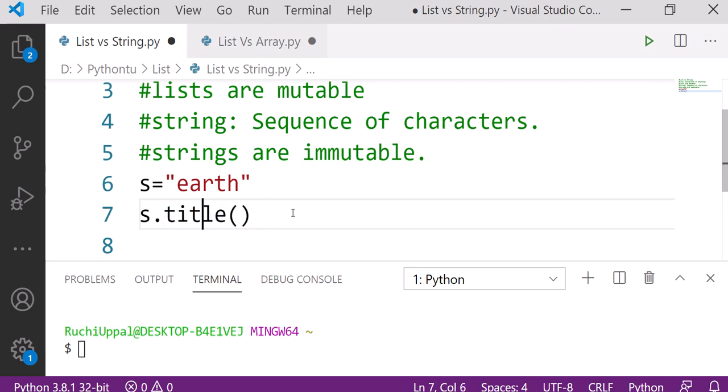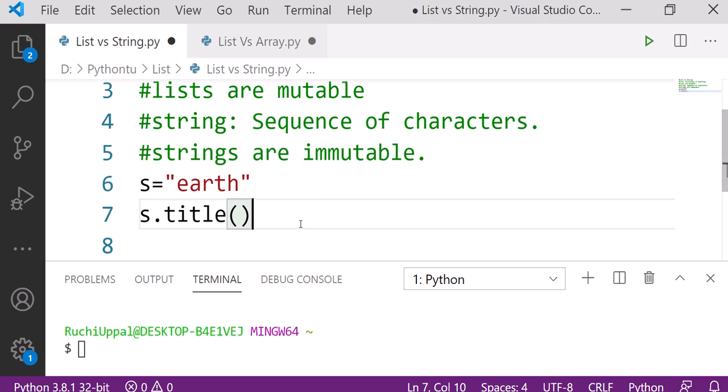So what is the job of title here? It will capitalize the first character. But it cannot change the string. It will not happen that the word earth gets replaced by some other word. It will not replace it. Title means it will change the first letter, it will make it capital.